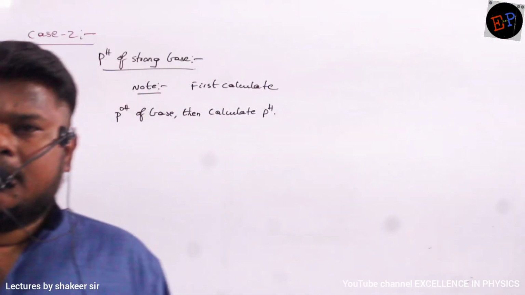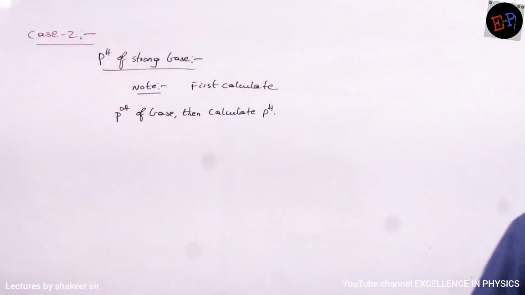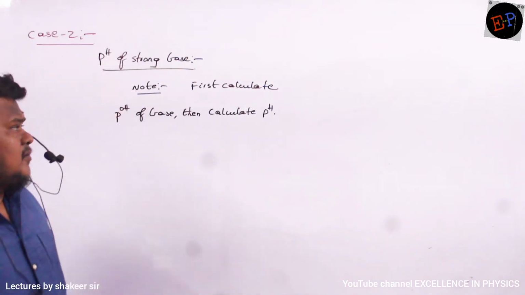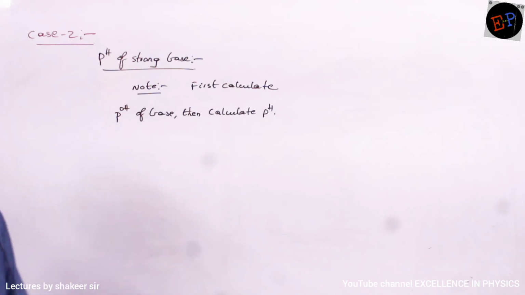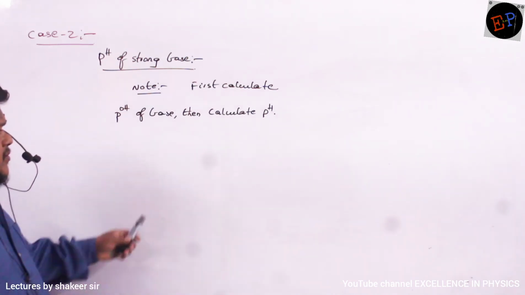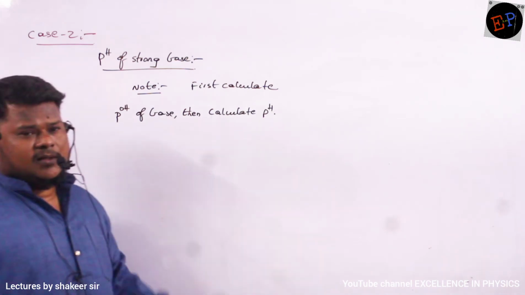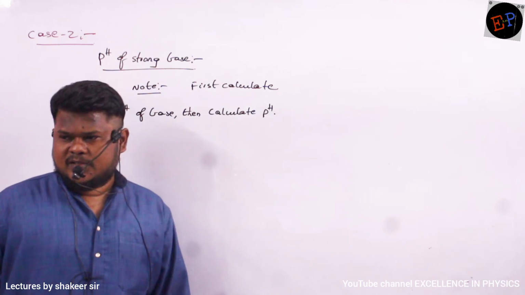Okay? So the second case which we are studying is the pH of a strong base. Until now we have calculated the pH of a strong acid. Now I am calculating the pH of a strong base. So what is the note point we have written? First we are supposed to calculate the pOH of the base. Then automatically you will get the pH of the base also, because pH plus pOH is equal to 14. That number we already know.